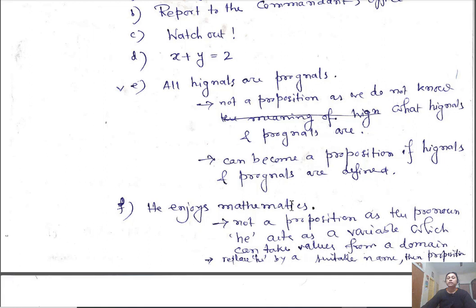So, he enjoys mathematics. This is also not a proposition. Here "he" is actually a variable. It may be many persons. So this acts as a variable here. If we replace "he" by some name, then it becomes a statement. John enjoys mathematics. So this is a statement, but "he enjoys mathematics" is not a proposition, because "he" here acts as a variable which can take values from a domain of names, a domain of nouns.